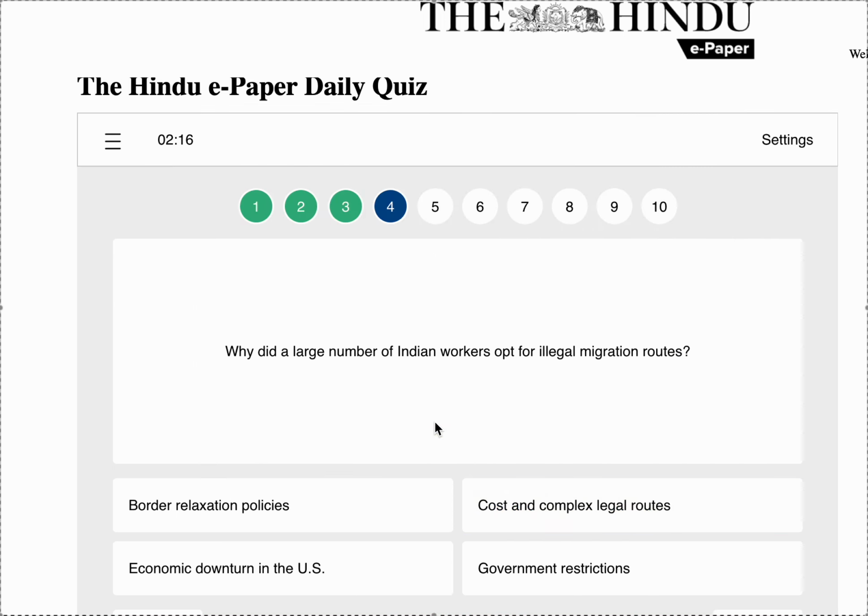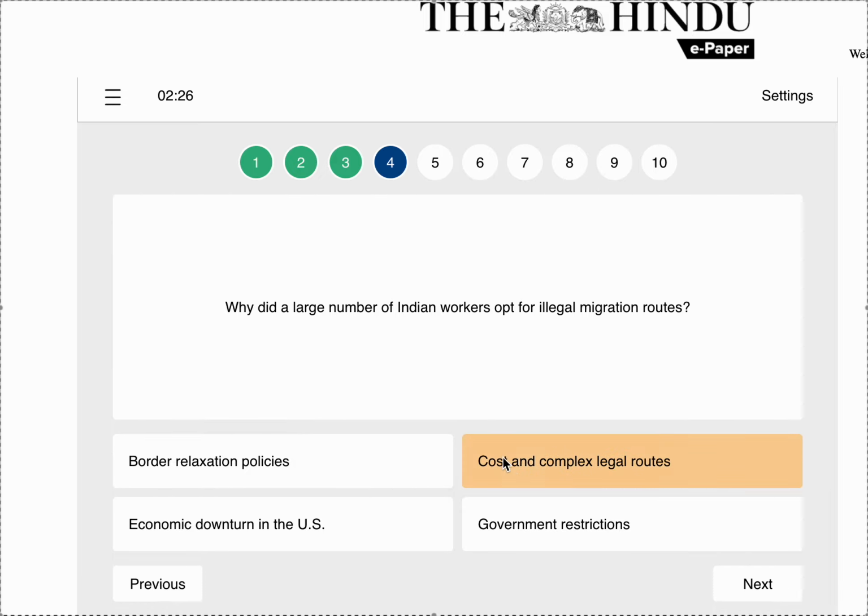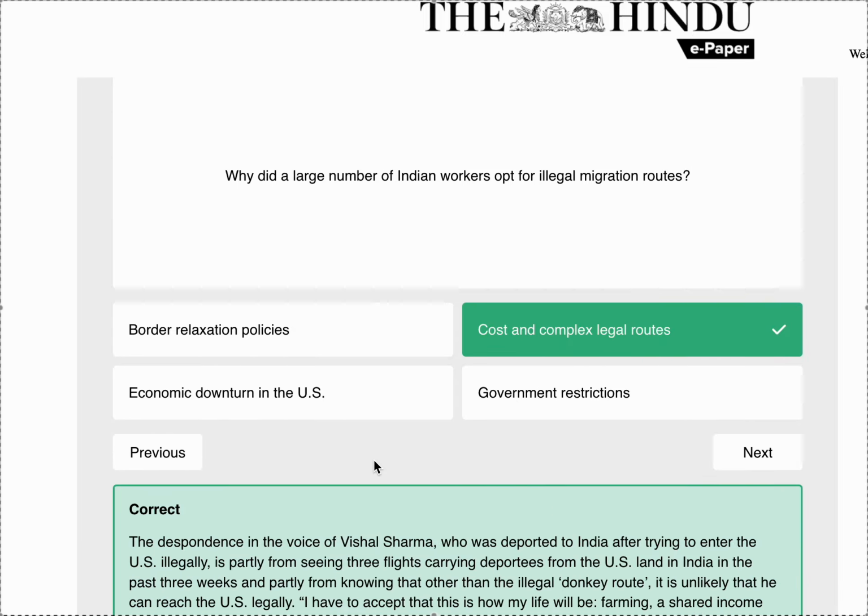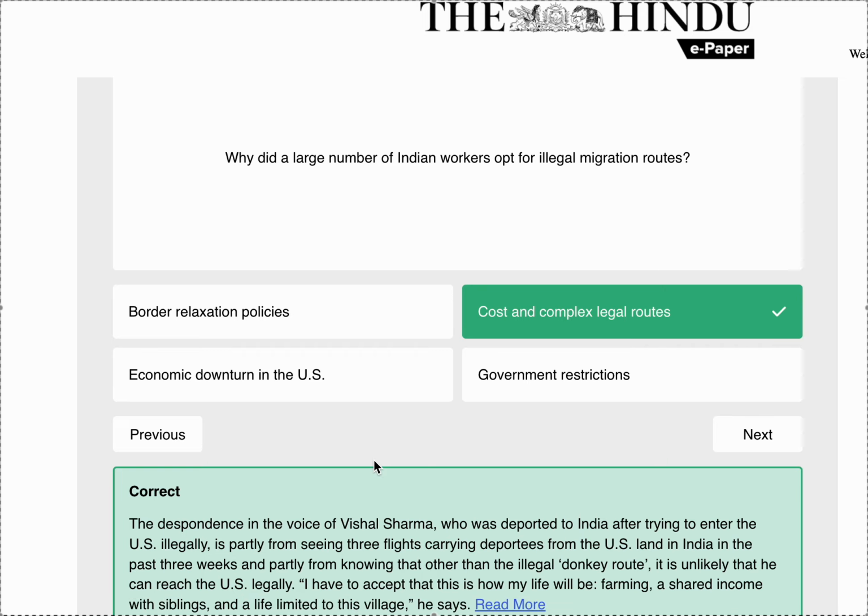Why did a large number of Indian workers opt for illegal migration routes? So, the illegal migration routes were opted by Indian workers because of cost and complex legal routes. The respondents in the voice of Vishal Sharma, who was deported to India after trying to enter the US illegally, is partly from seeing 3 flights carrying deportees from the US land in India in the past 3 weeks, and partly from knowing that other than the illegal donkey route, it is unlikely that he can reach the US legally.